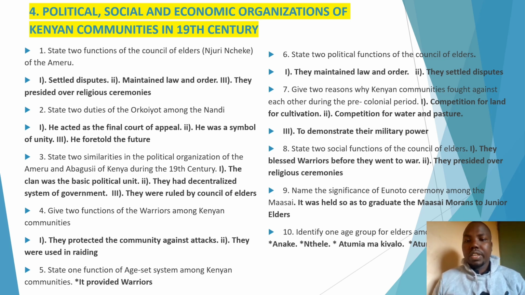Now, question 10. Identify one age group of the elders among the Akamba. Remember, among the Akamba, they had various age groups of elders. For example, they had Anake, which was junior elders. They had Ndele, the medium elders. Atumiama Kifalo, that is the full elders, and also Atumiama Itembo, that is the senior elders. So that is all to do with that topic.